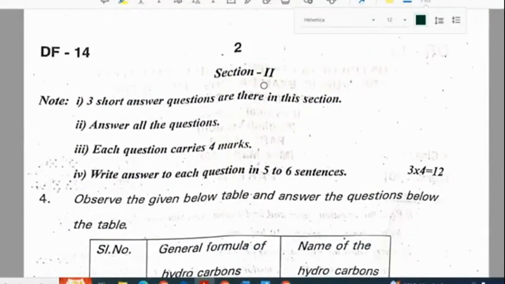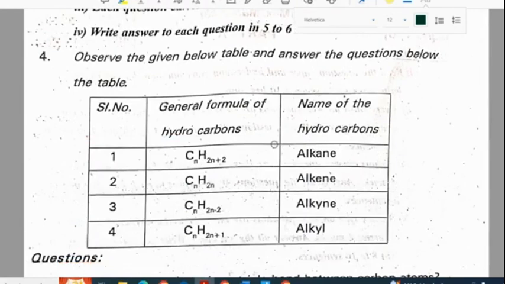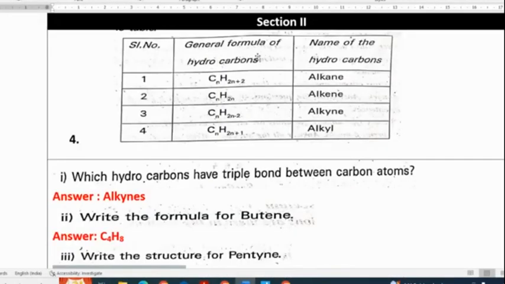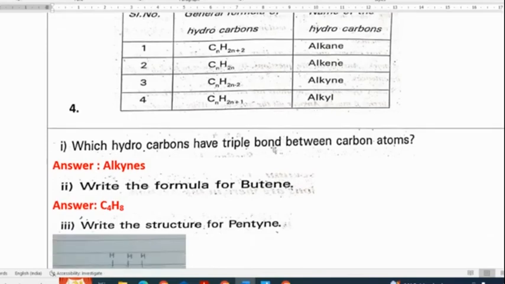We'll see section 2. In section 2, we have 3 questions, no choice. Each question carries 4 marks, total weightage 12. Observe the given table and answer the questions below. This is the table with the general form of hydrocarbons and the name of the hydrocarbons. CnH2n+2 is alkanes, CnH2n is alkene, CnH2n-2 is alkyne, CnH2n+1 is alkyl.